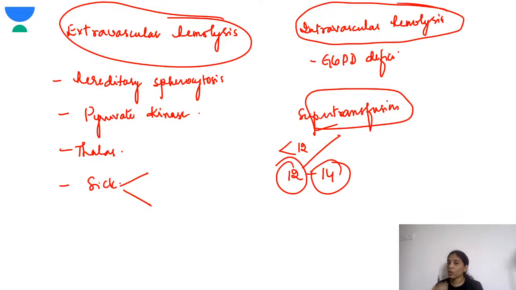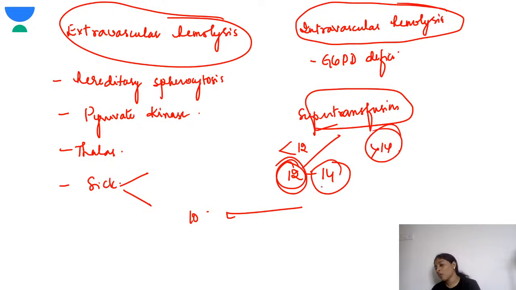So basically the hemoglobin of the child is maintained. You shouldn't let it go to such a low level. If it goes below 10 or something, that can affect the growth of the child. So when the child is at 12, you do a super transfusion, and after that the hemoglobin should be maintained above 14. So that is super transfusion.